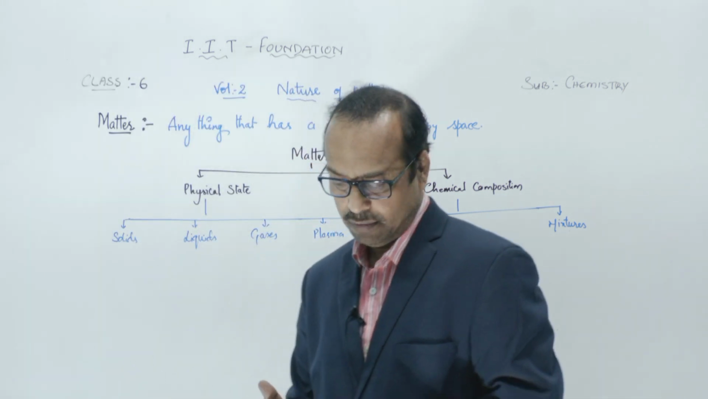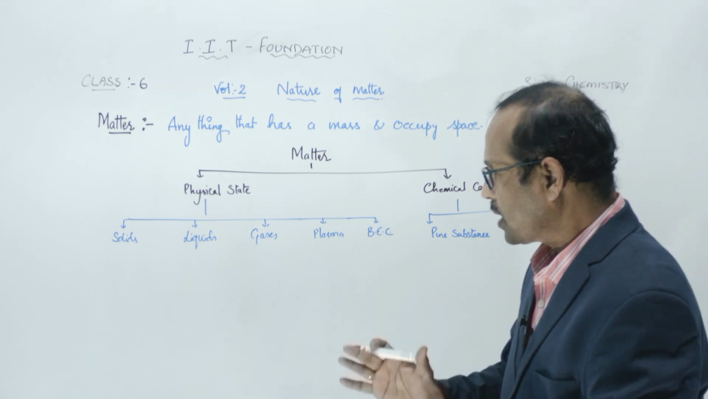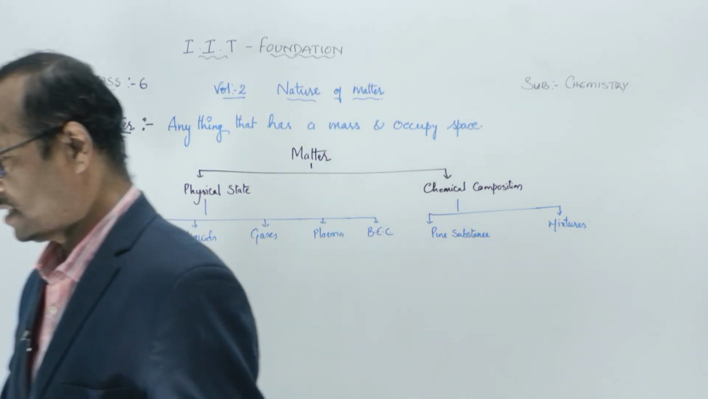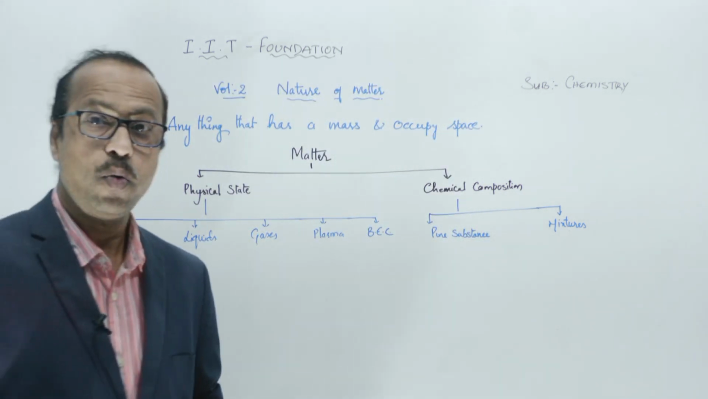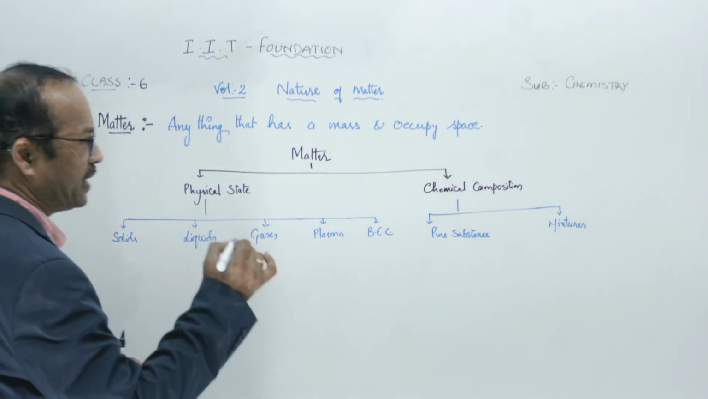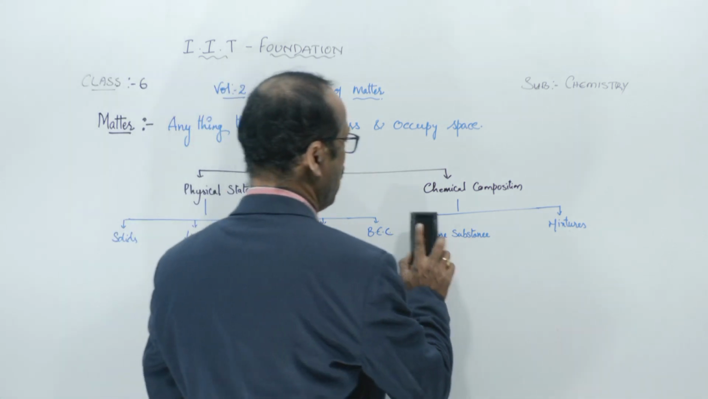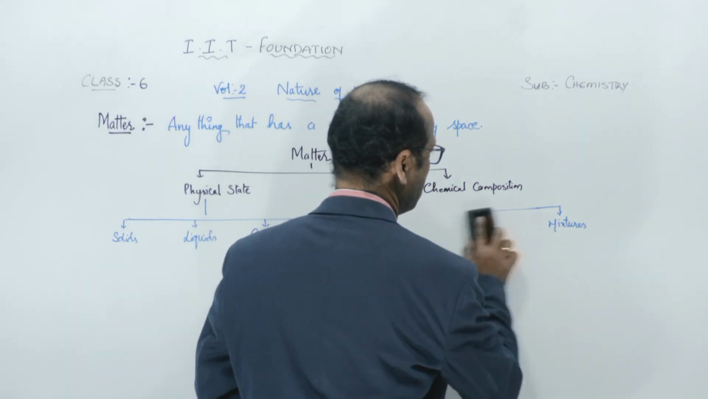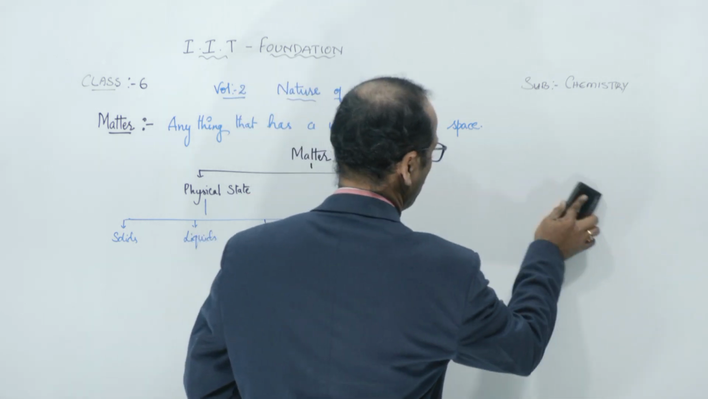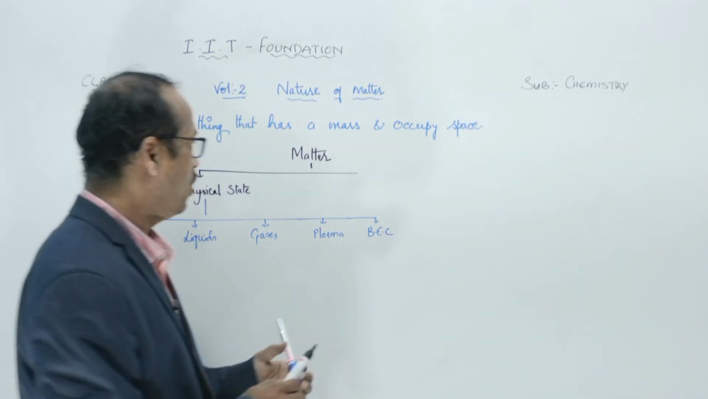Now, how can we understand solids, liquids, and gases? To explain the nature of solids, liquids, and gases, one theory was proposed. That theory is called the kinetic theory of matter. What is the kinetic theory of matter? So this I am rubbing, students, here. I am not going to discuss this one. So as I told you, kinetic theory of matter.